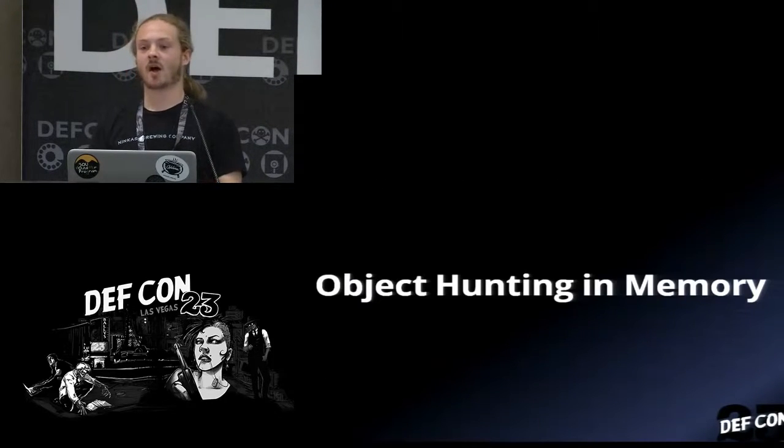So that brings us to object hunting in memory. Now we've done things attacking the just-in-time compiler, attacking things at the machine code level. But what about at runtime? What about getting things off of the managed heap?